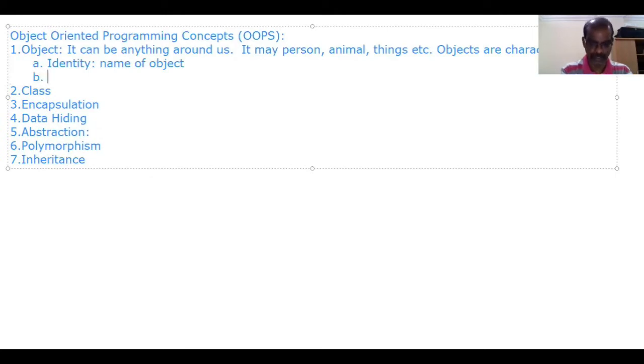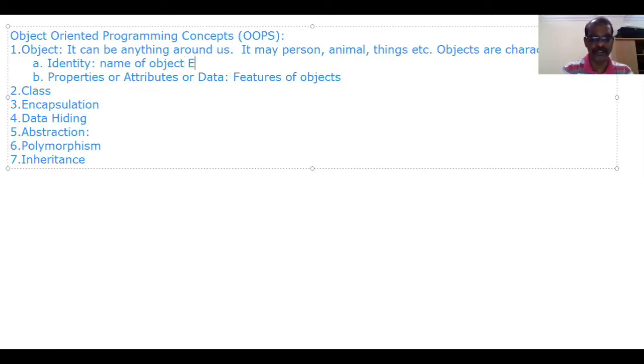Then properties, or attributes, or data. Properties, attributes, or data, these are features of the object.